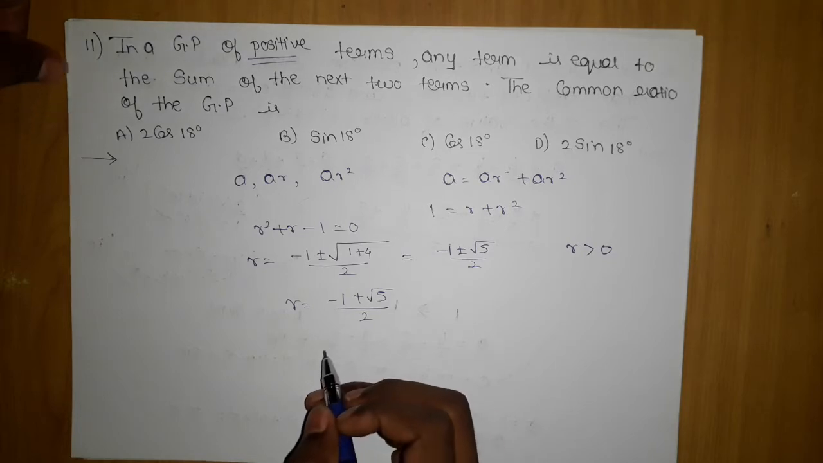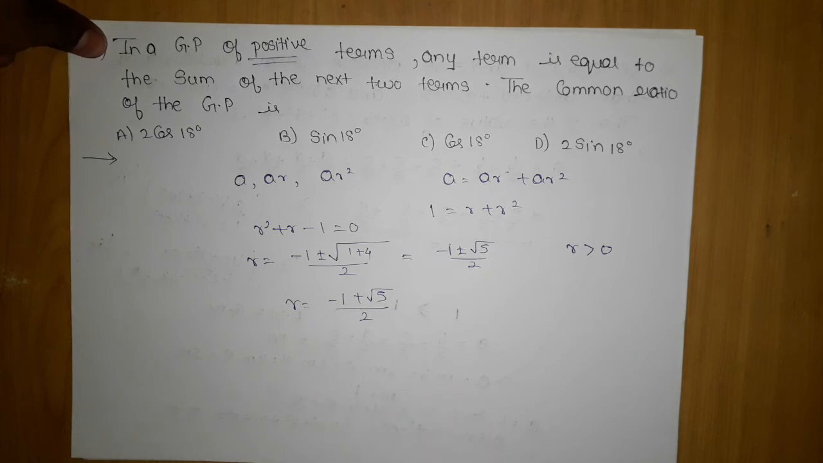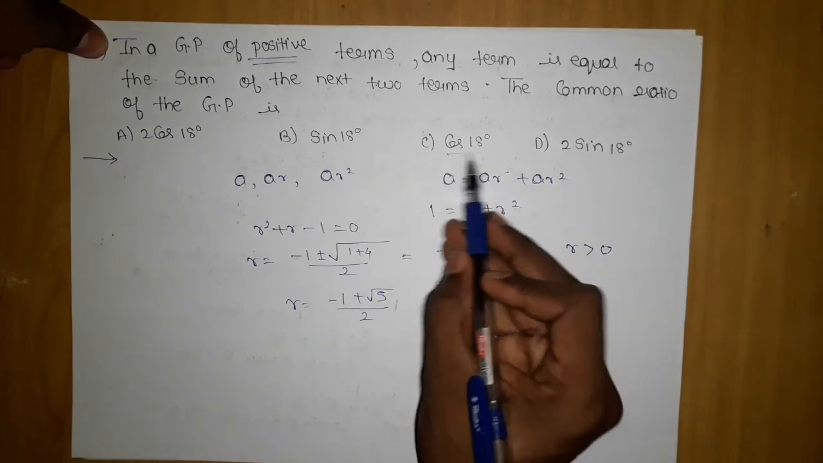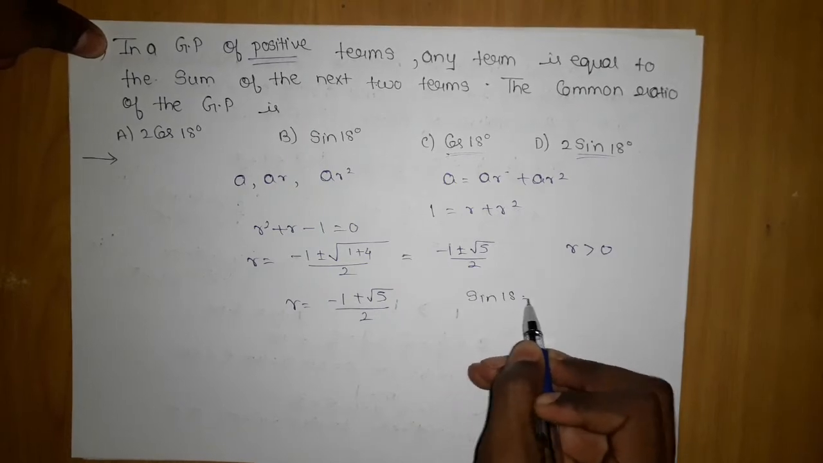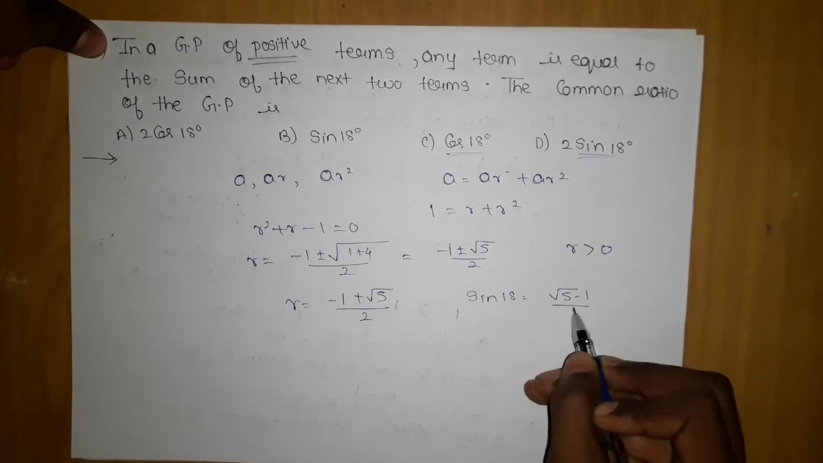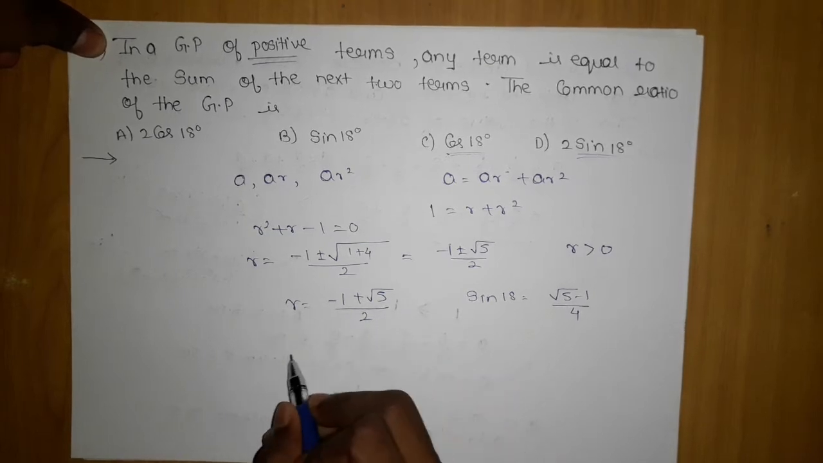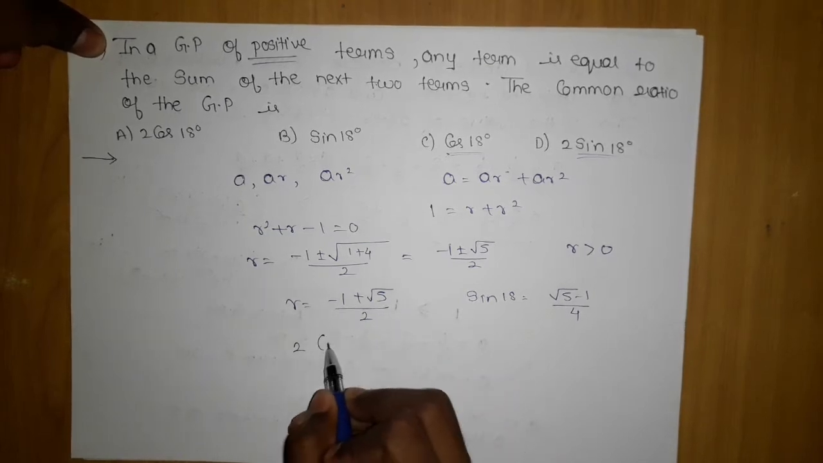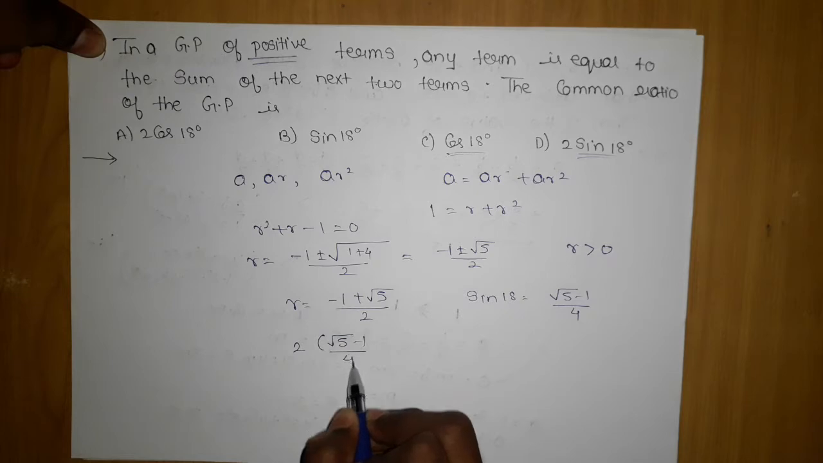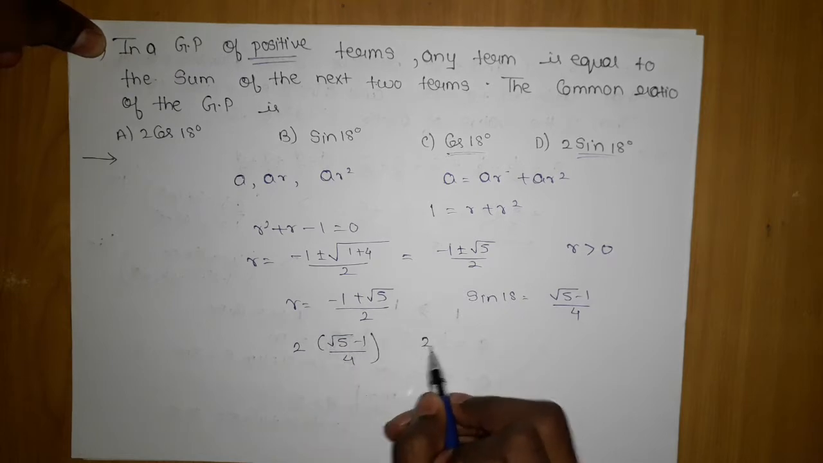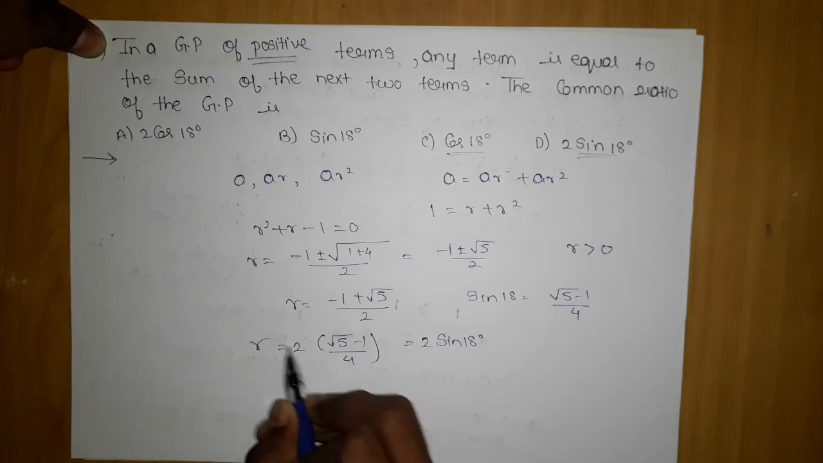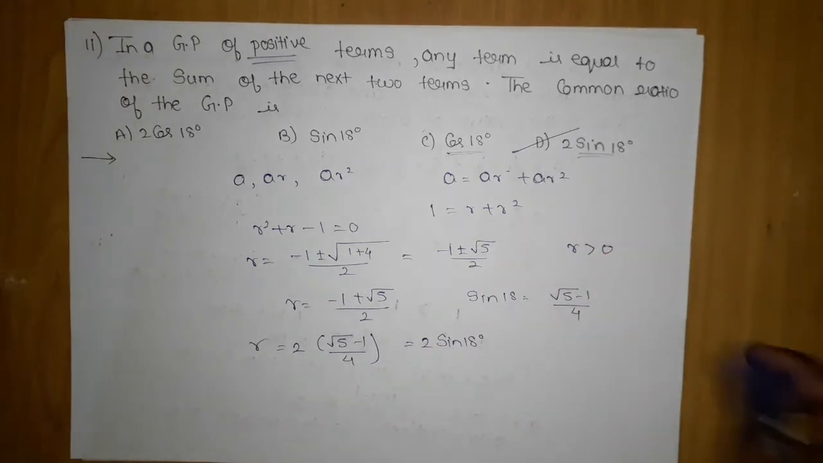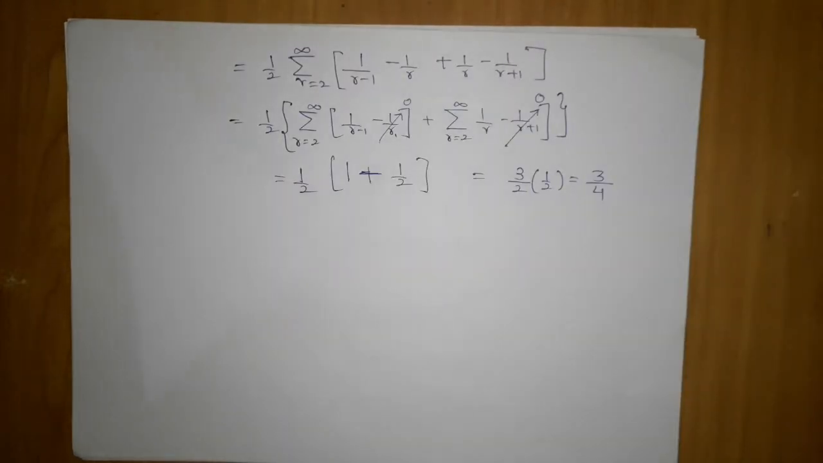So this is our R. Further, the common ratio we want. Now you should know the cos 18 value and sin 18 value. Sin 18 value is under root 5 minus 1 upon 4, but here it is 2, so we will multiply and divide by 2, which gives me under root 5 minus 1 upon 2. So this is 2 into sin 18 degree, which is our R. So the D option is correct. This question was also easy. Now let's move on to the next question.